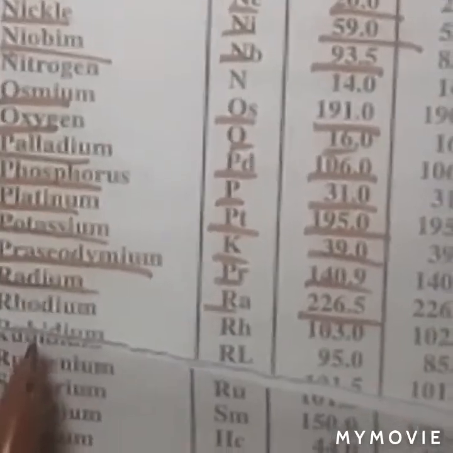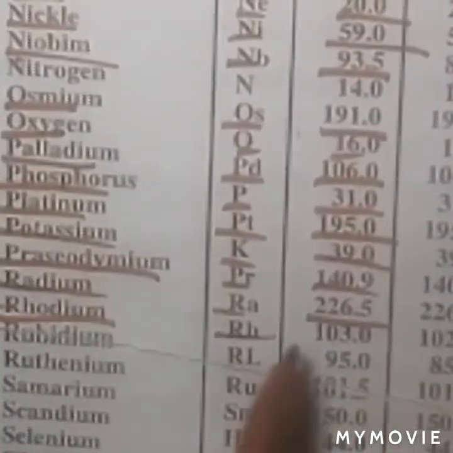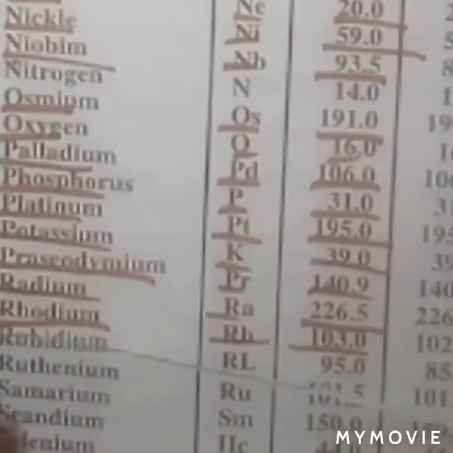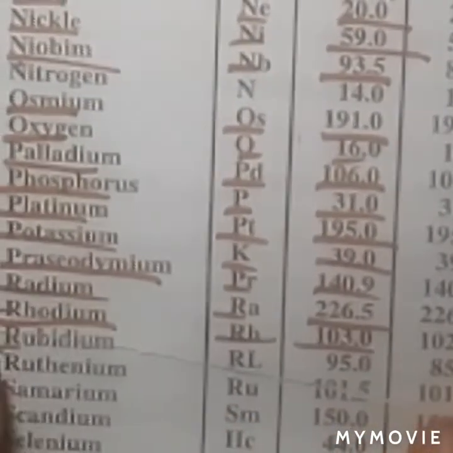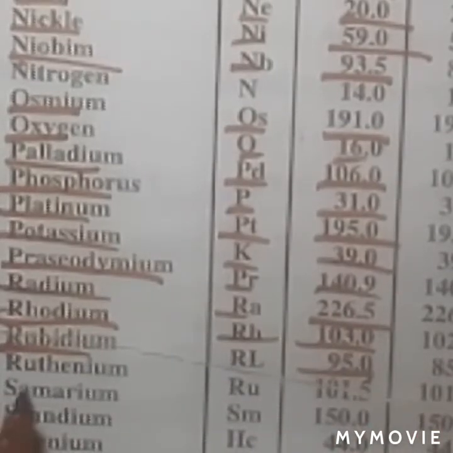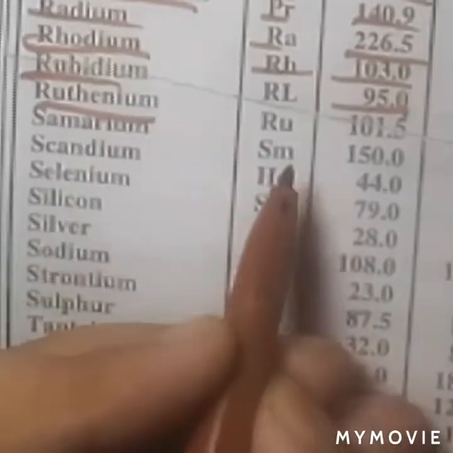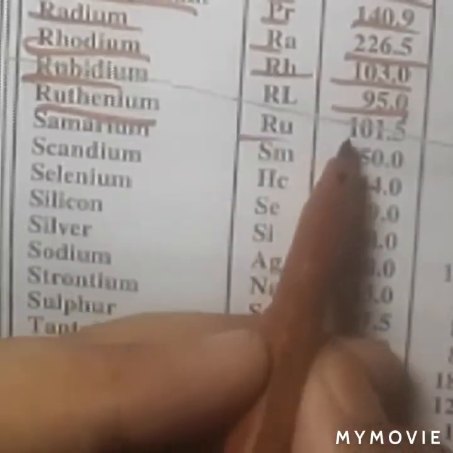Okay, rhodium Rh 103.50, rubidium Rb 95, ruthenium Ru 101.5.